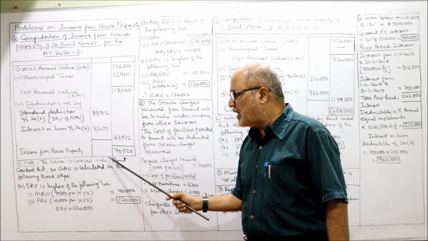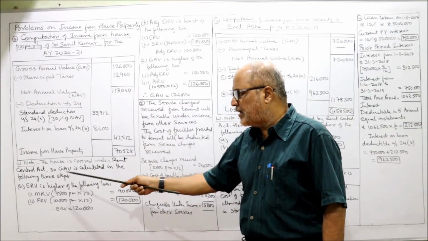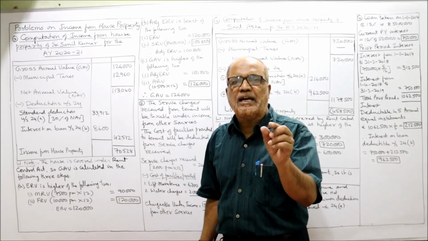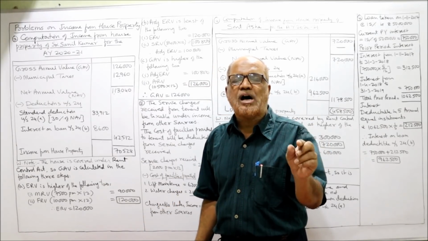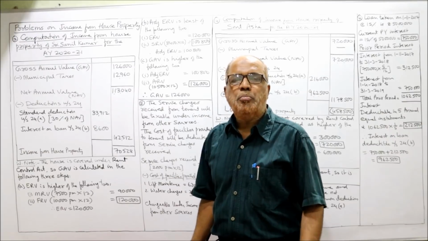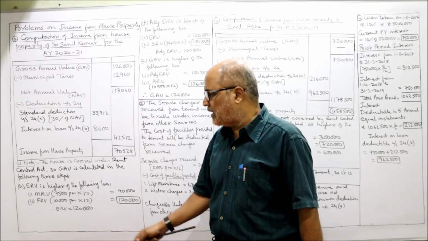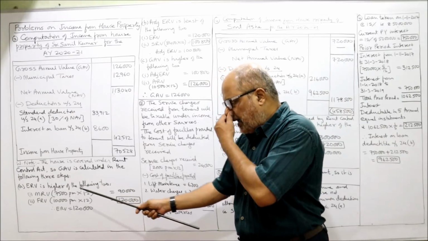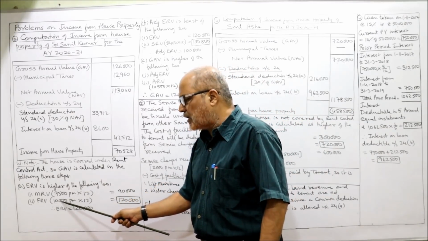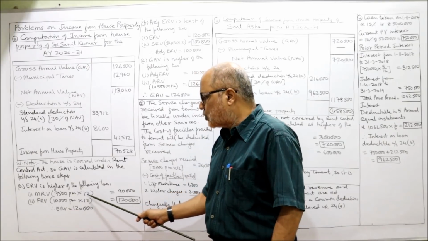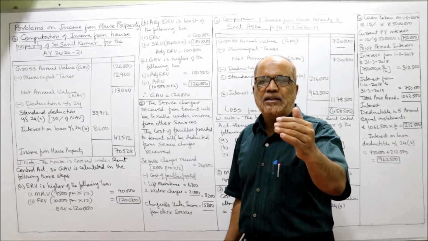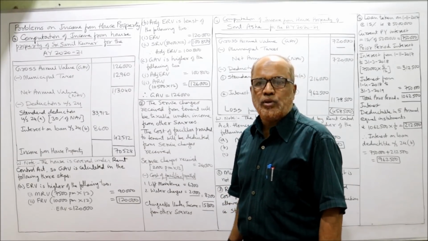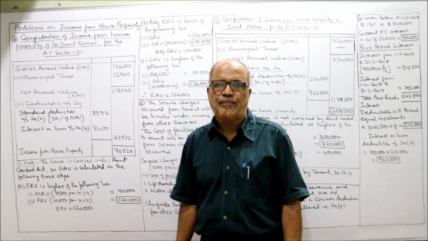The house is covered under Rent Control Act, so GAV is calculated in the following 3 steps. First step, ERV, expected rental value, which is higher of the following 2 amounts: municipal rental value and fair rental value. MRV 7,500 per month into 12, 90,000. And FRV, fair rental value 10,000 per month given in the problem into 12, 1,20,000. So 90,000 or 1,20,000, whichever is higher is the ERV. So 1,20,000 is the ERV, right?